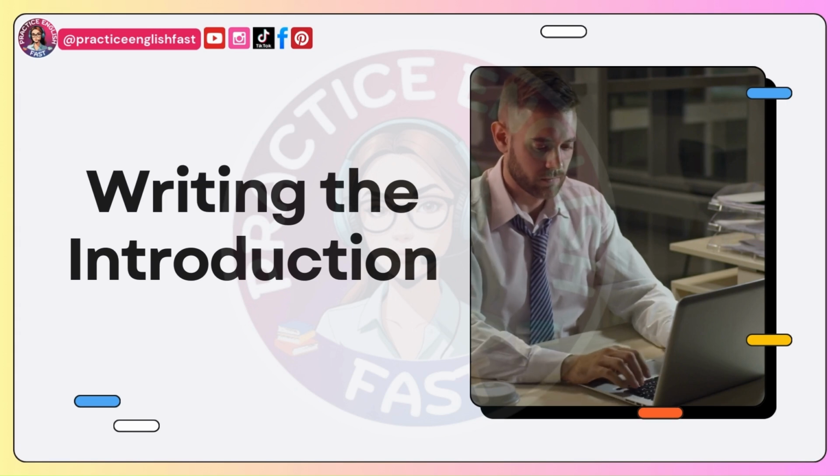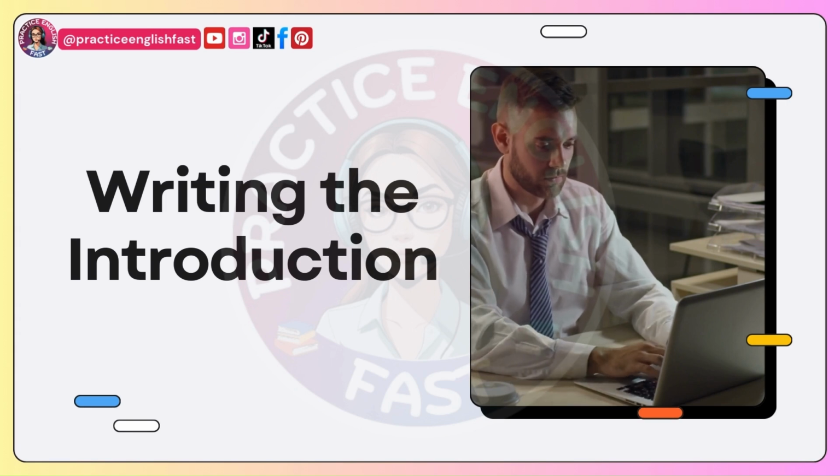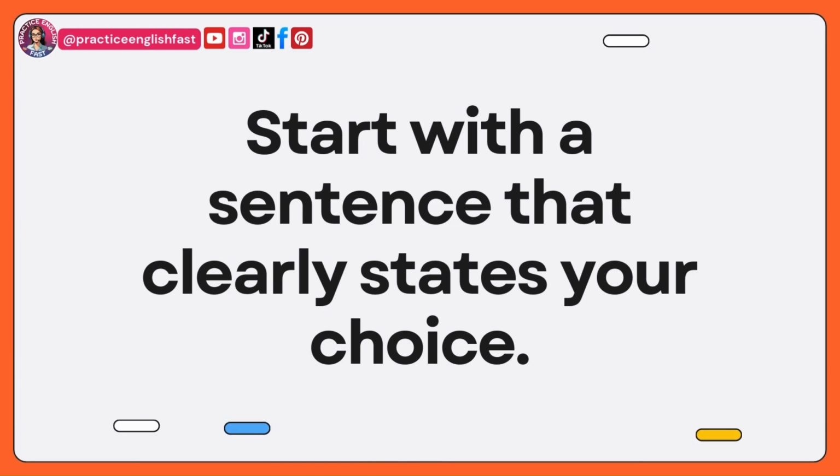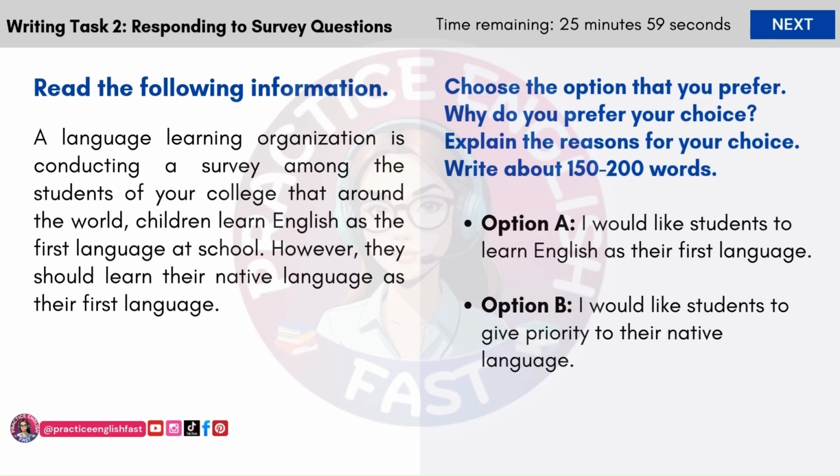Now, let's talk about writing a strong introduction. Start with a sentence that clearly states your choice. For example, if the question is, a language learning organization is conducting a survey among the students of your college that around the world, children learn English as the first language at school. However, they should learn their native language as their first language.